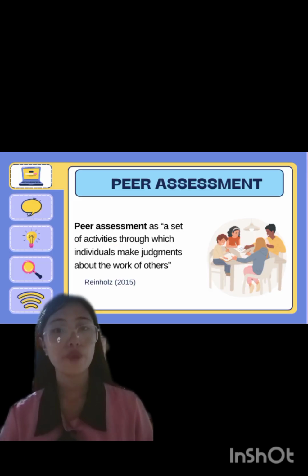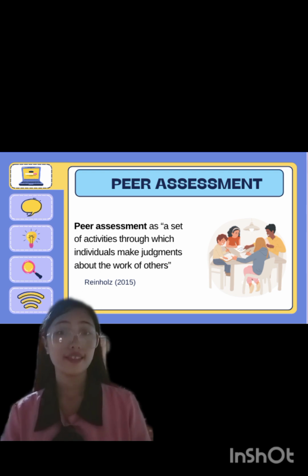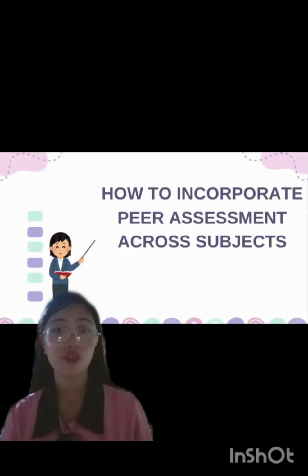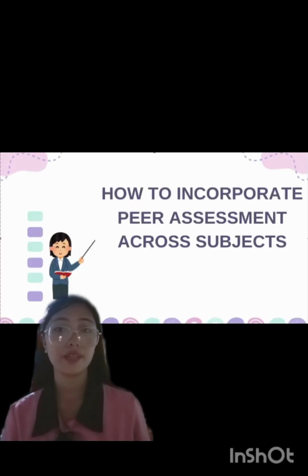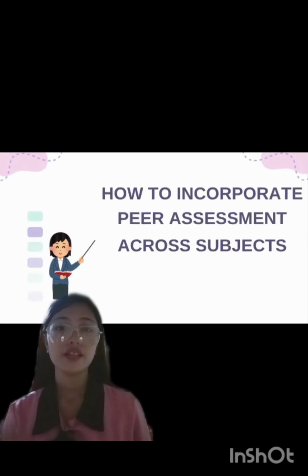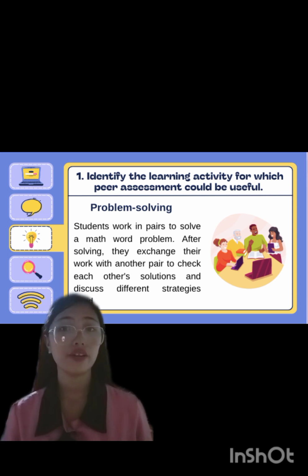Reinhold's 2015 defined peer assessment as a set of activities through which individuals make judgments about the work of others. Now, how to incorporate peer assessment across subjects? The key steps to successfully implement peer assessment are: number one, identify the learning activity for which peer assessment could be useful. How can you select and design learning activities that are most suitable for peer assessment?